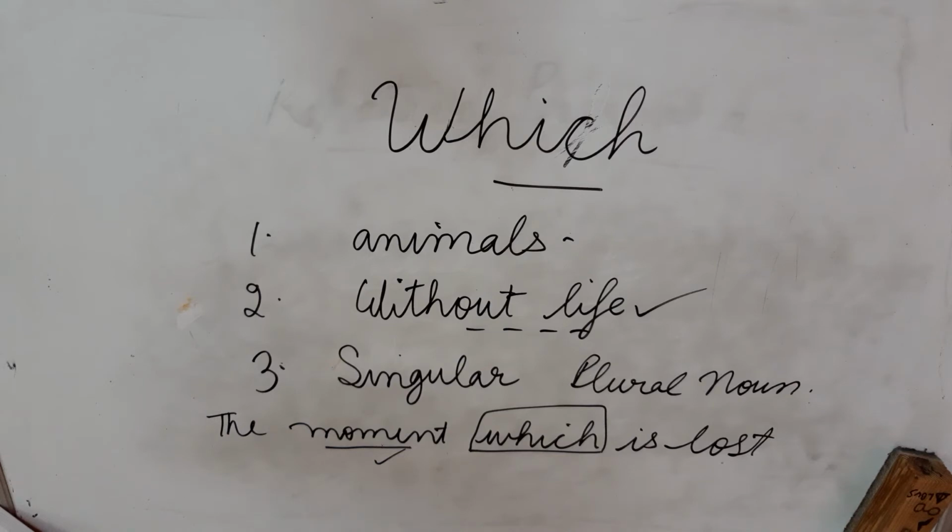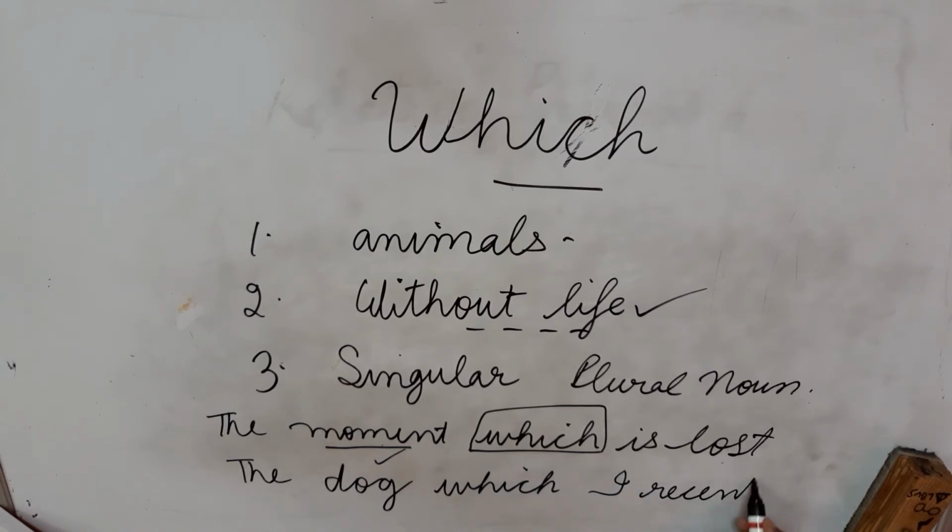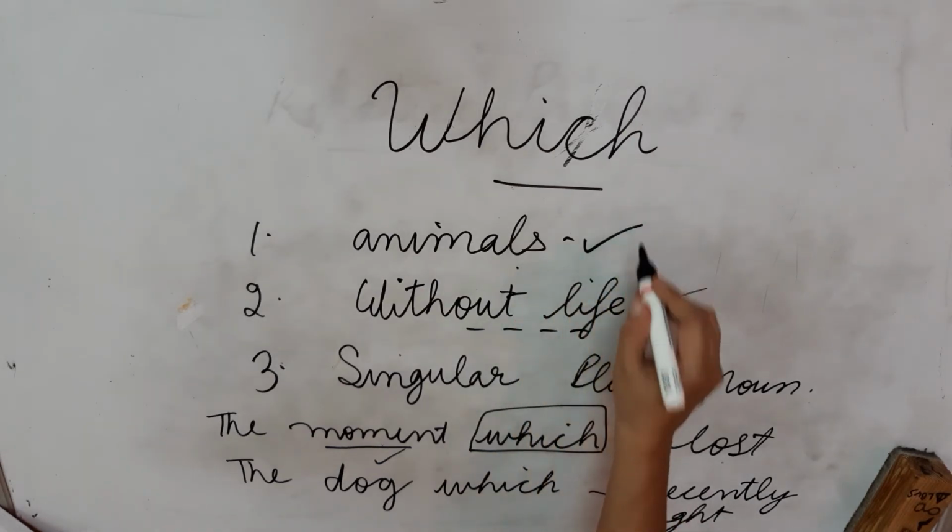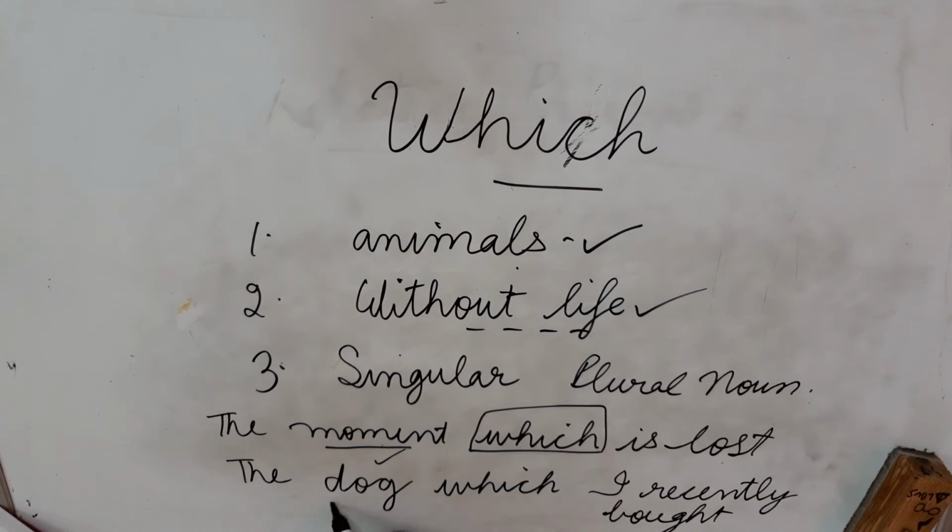Then how can we use it with animals? The dog or the cat which I recently bought. So now we will see this use, that with animals how can we use it? With dog we are using which.